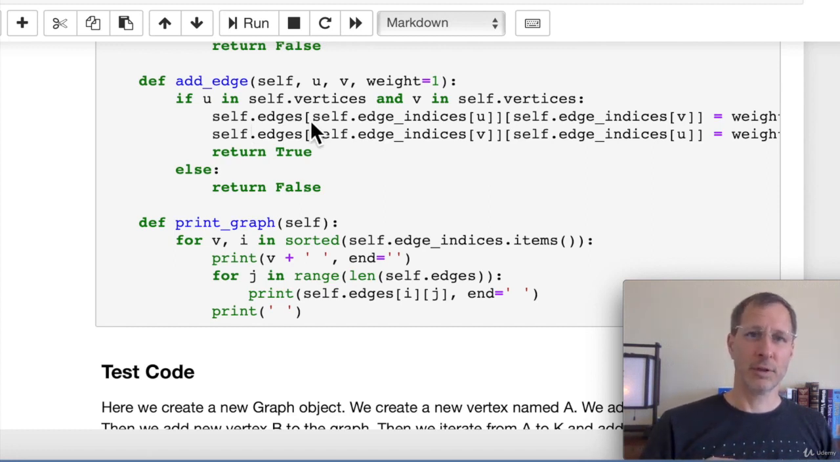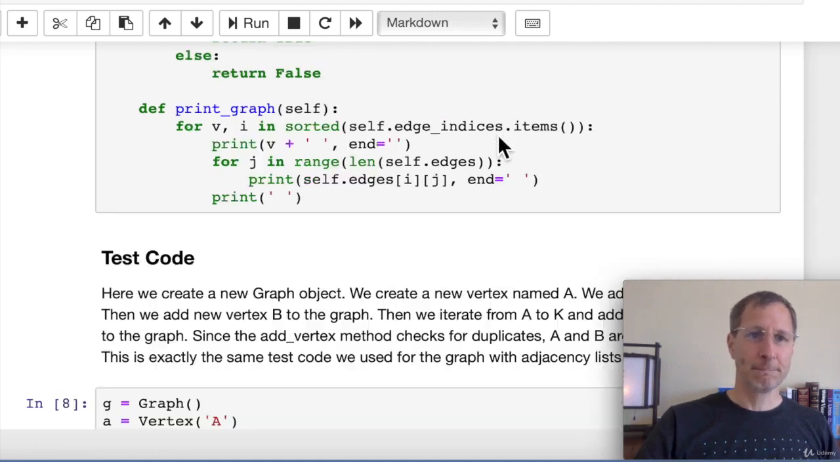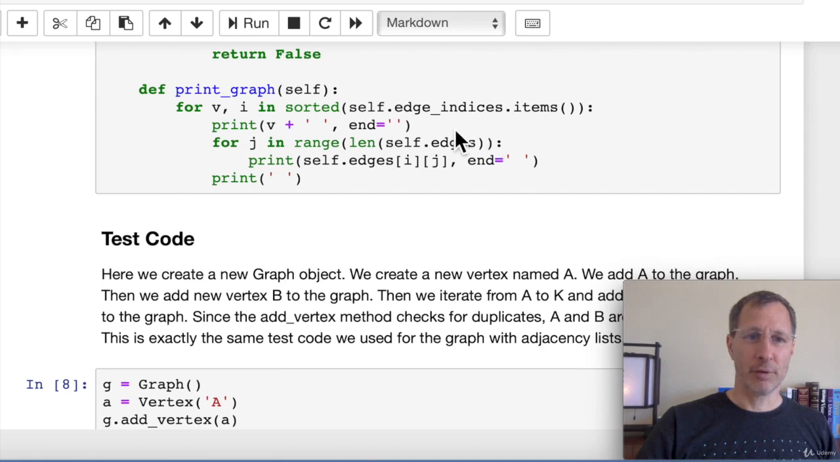So edges is a two-dimensional list, so we need two different indices to access a specific position in the matrix. So we have a u and a v, and then we have a v and a u. So we want to flip both of those positions in this table, set it equal to weight, whatever weight you passed in, or 1 if that's the default. And lastly, when we print a graph, well, you'll see how it prints out down below. But we're starting out by printing the name of the vertex, and then we're going to print out the row of 1s and 0s for that vertex.